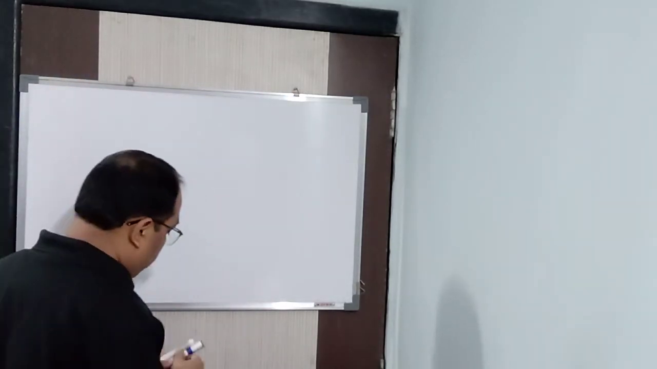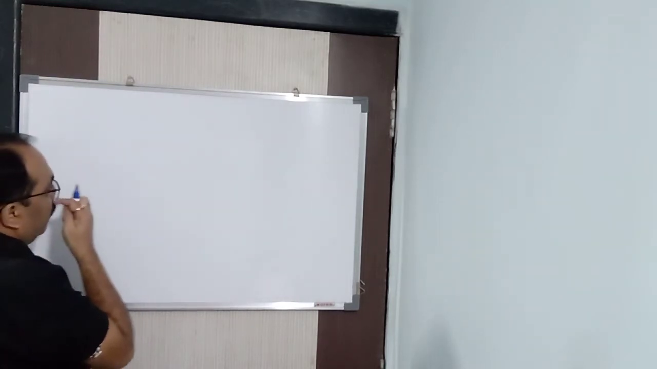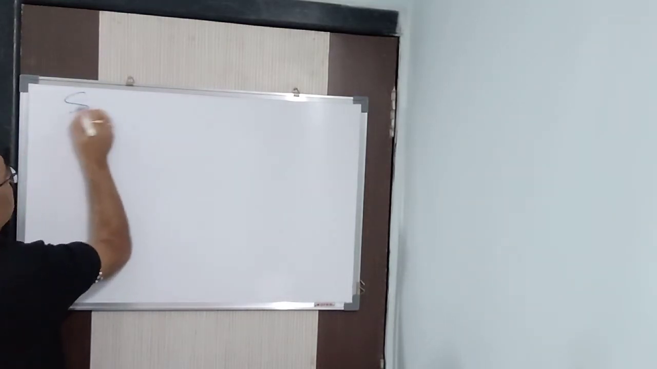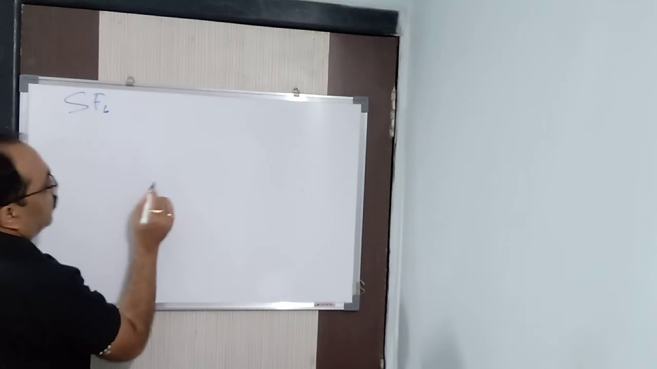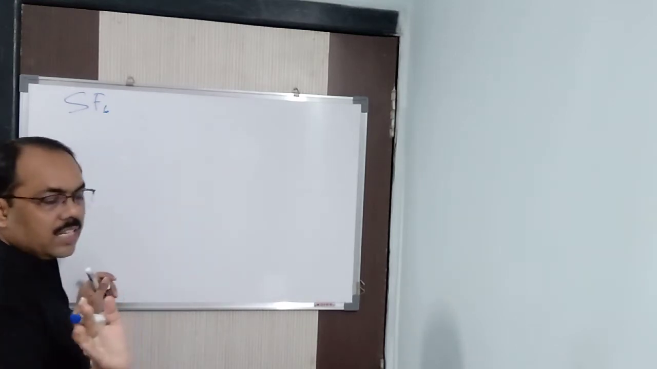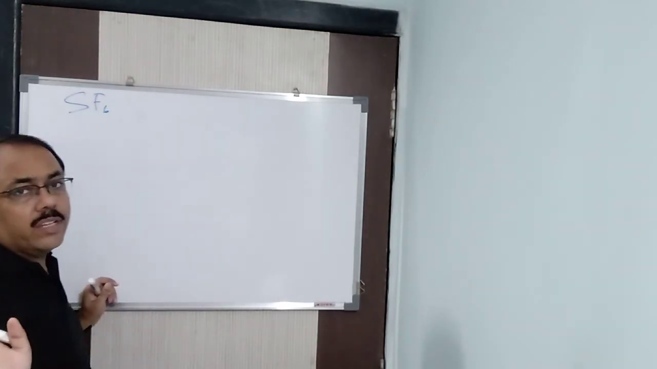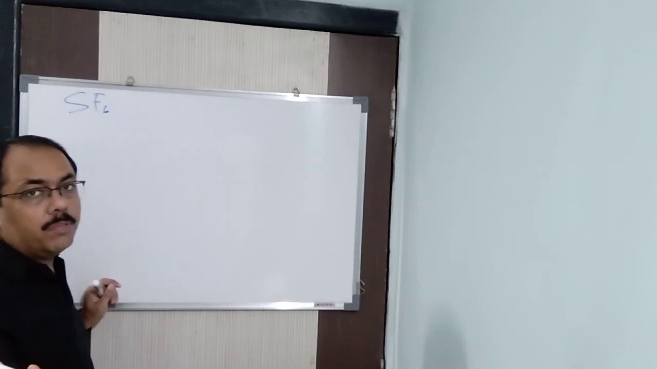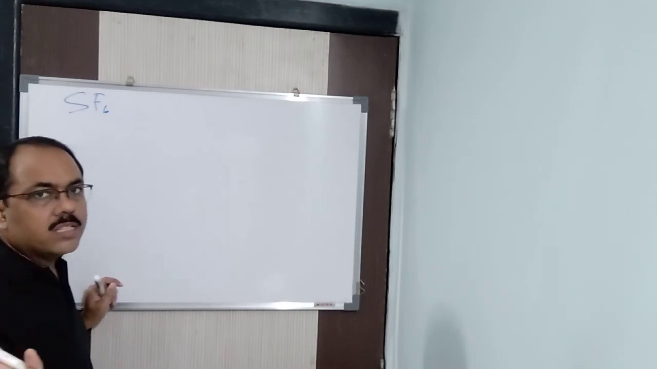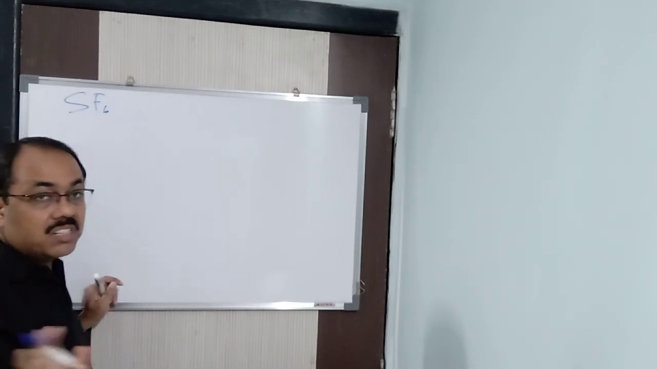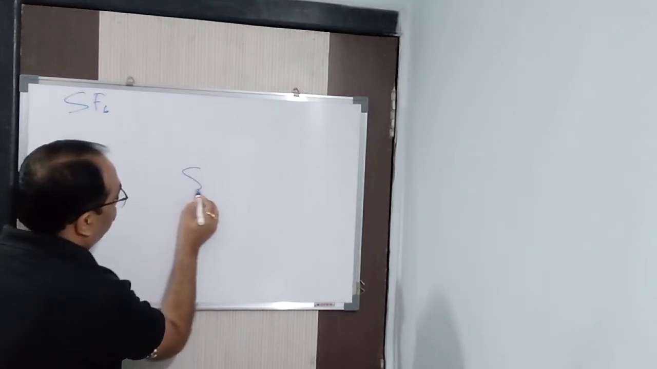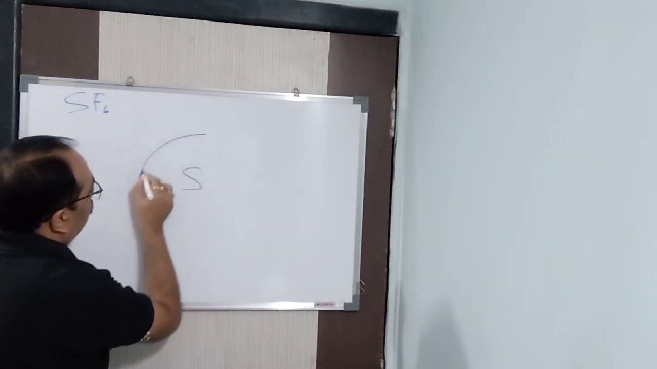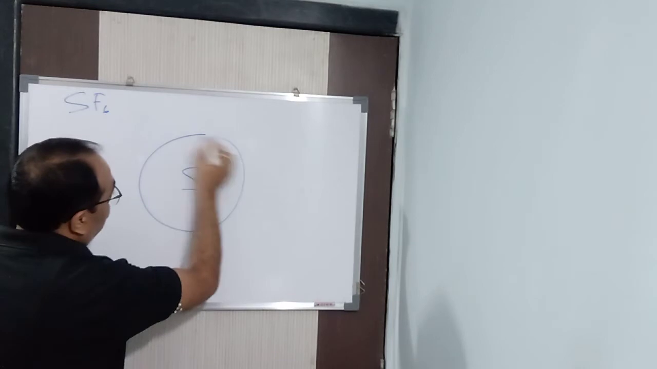Now see here properly. I am giving the example of SF6, sulfur hexafluoride. By this, Sidgwick says that none of the compounds disobeys the octet structure. Every compound obeys the octet structure. See here, I am taking sulfur, and now I am drawing a circle.